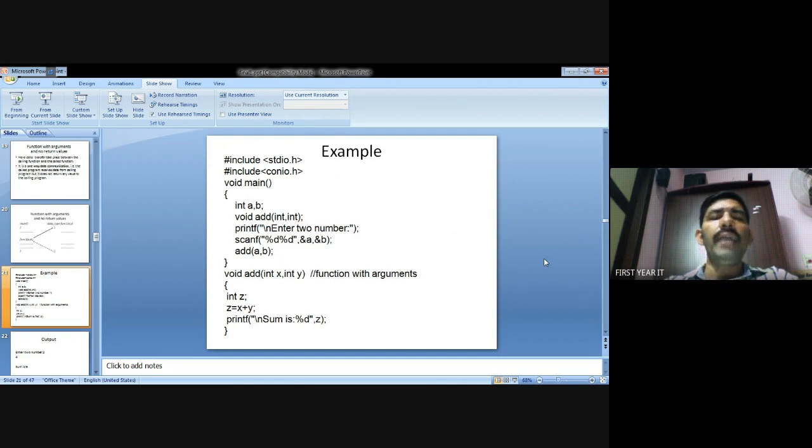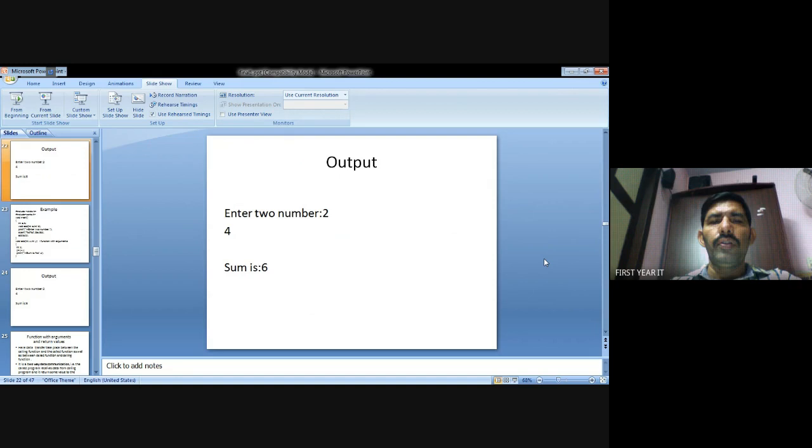I assign a value 5 to x, and b value 10 is transferred to y. After that, you add x plus y and assign it to z. Z equals x plus y. After that, we print the result z. For example, 2 plus 4 is 6, where 2 is x and 4 is y. So the total is 6.